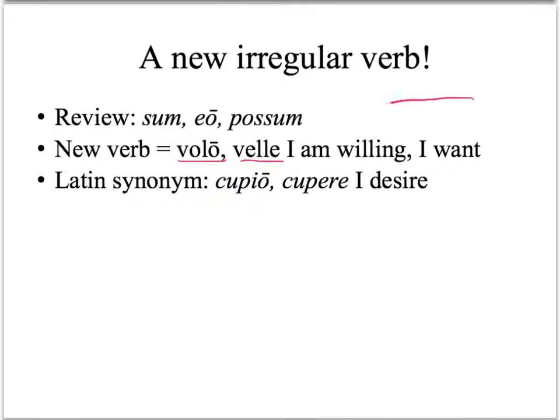What makes this an irregular verb? That weird infinitive. Most regular verbs have an infinitive that ends in re, but volo, velle is clearly irregular. Volo, velle is also a synonym for cupio, cupere, a 3-io verb that you already know. They both can mean I want.